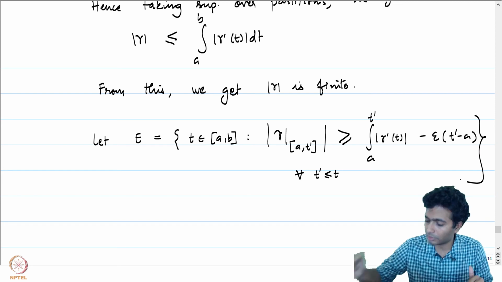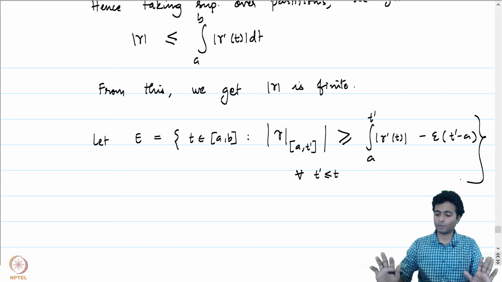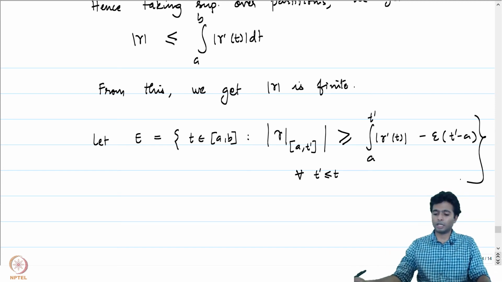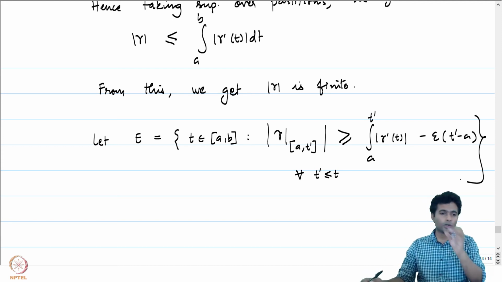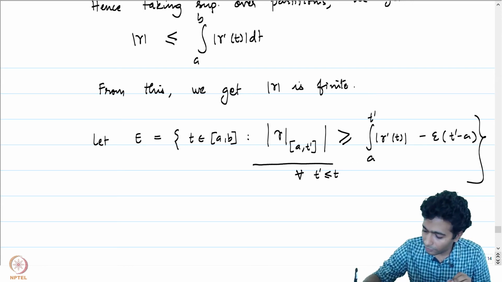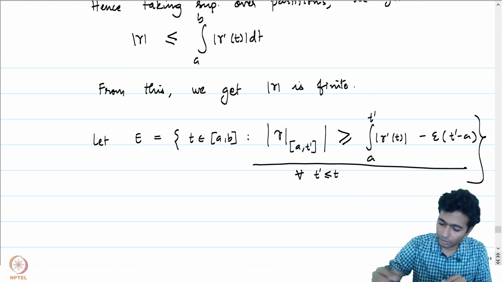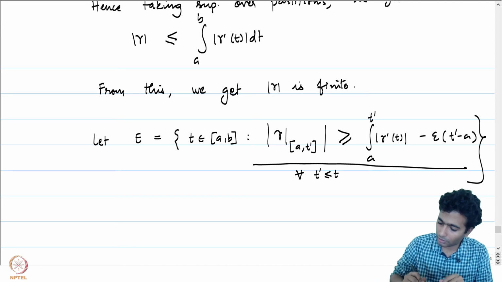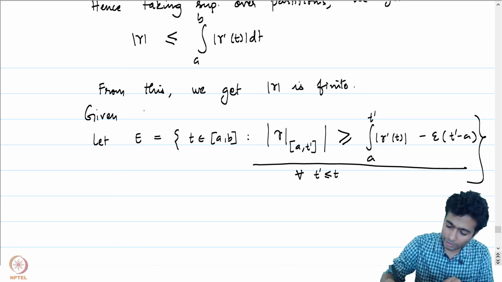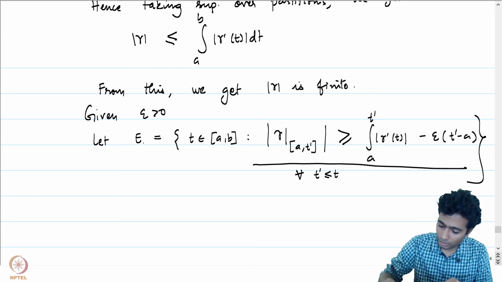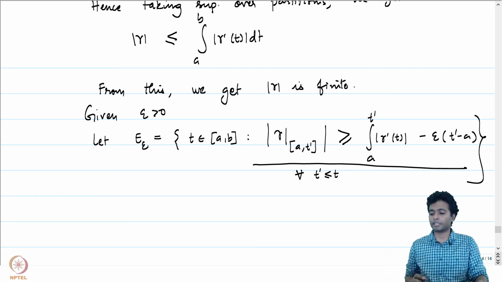Suppose we consider this particular set. Let me just go over the set once again. This is the collection of all those points t in the interval [a, b], so that for all t' less than or equal to t, this inequality is satisfied. If you notice, this is a set which depends on epsilon. Given epsilon positive, let E epsilon be this particular set.